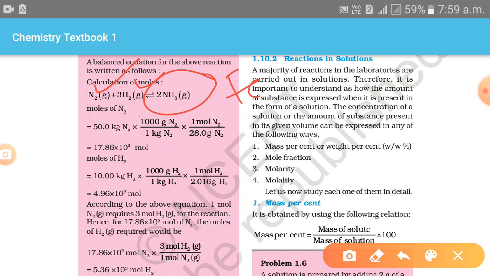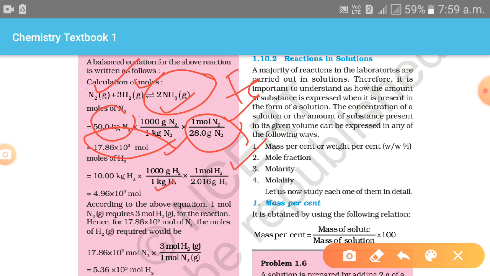Next, moles of N2: 50 kilogram of N2 into 1000 gram of N2 per 1 kilogram of N2, then we are converting the value, then 1 mole of N2 upon 28 grams of N2. 28 grams means the molecular mass of nitrogen. Then we obtain 17.86 into 10 to the power 2 moles. Then the same procedure we are following here for hydrogen.